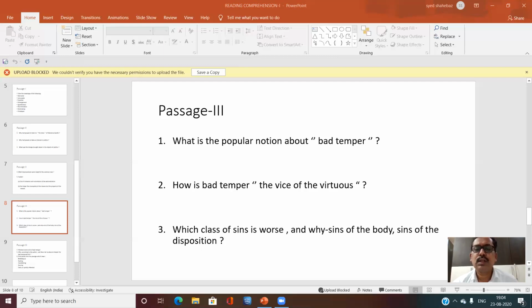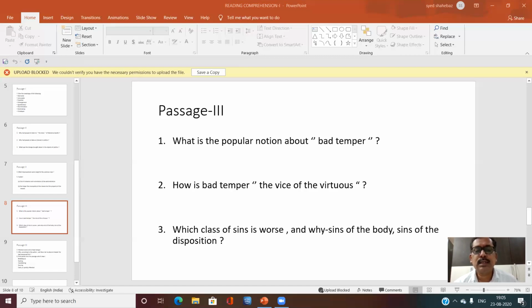What is the popular notion about bad temper? The popular notion about bad temper is that it is considered a very harmless weakness. People think that it is harmless. It is spoken of as a mere infirmity of nature, a defect in human nature, a family failing, the bad upbringing, a matter of temperament, a matter of mood, a matter of mental disposition, a framework of mind.